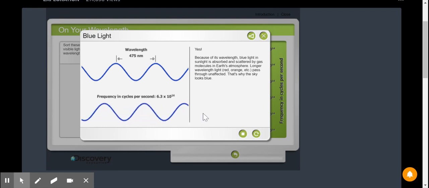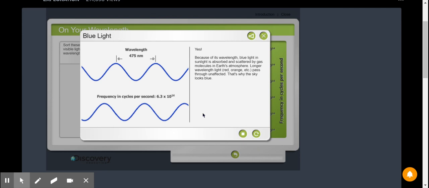Yes, because of its wavelength, blue light in sunlight is absorbed and scattered by gas molecules in Earth's atmosphere. Longer wavelengths, like red and orange, pass through unaffected. That's why the sky looks blue. Holy moly, we need to reread that. Because of its wavelength, blue light in the sun is absorbed and scattered by gas molecules in Earth's atmosphere. So when the wavelengths from blue come from the sun, and when they hit our atmosphere, the gases make them scatter all over the place, which is what makes the sky blue. Longer wavelengths like red and orange pass through unaffected. That's why the sky looks blue.